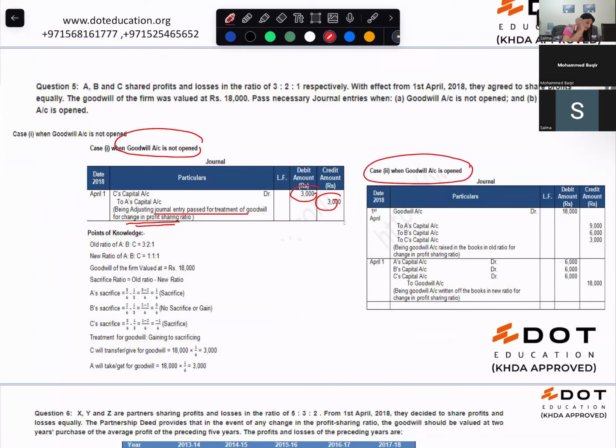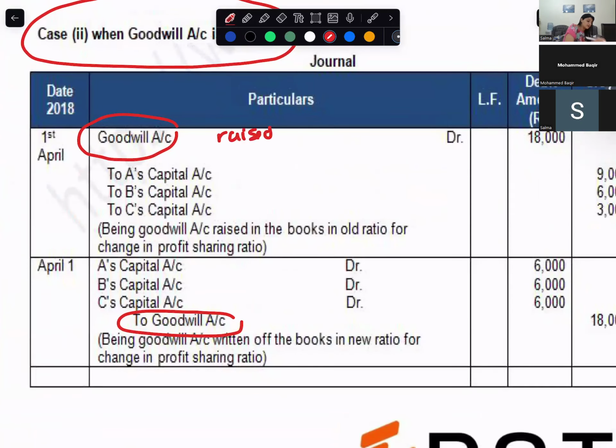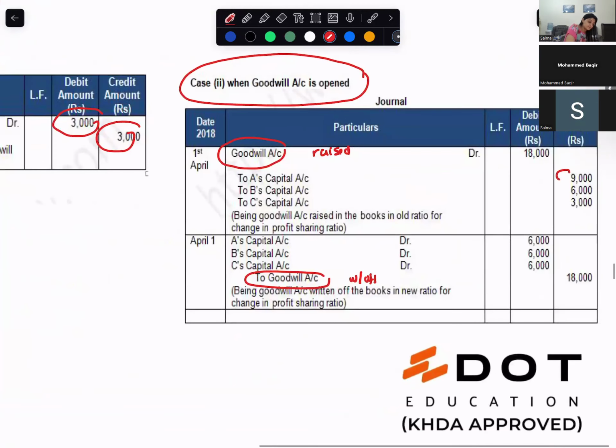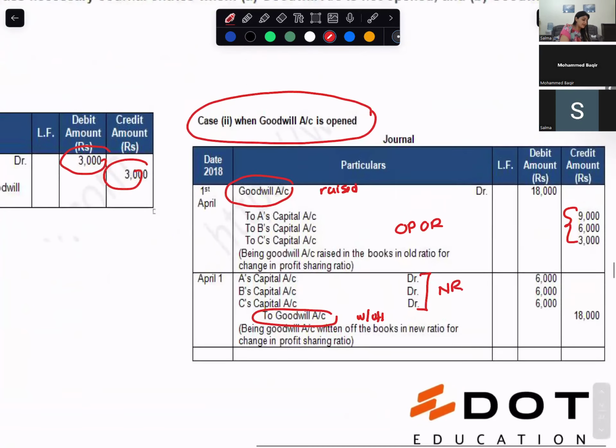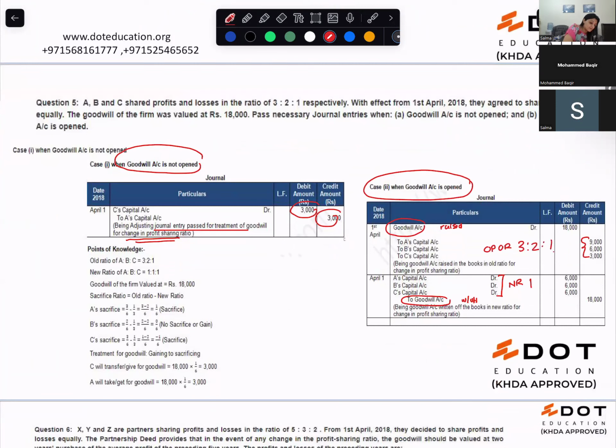For that, it will be goodwill raised and goodwill written off. Goodwill raised means goodwill debit. Goodwill written off means goodwill credit. So this will be given to all partners in which ratio? Raised will be in the old ratio and written off will be in the new ratio. That means it will be raised in the ratio of 3:2:1 and written off 1:1:1. Please do it.